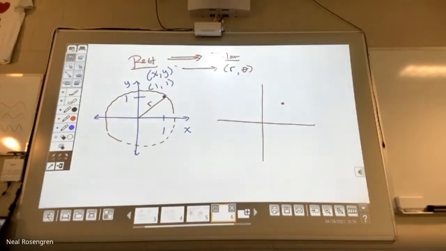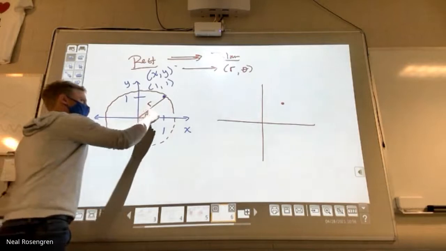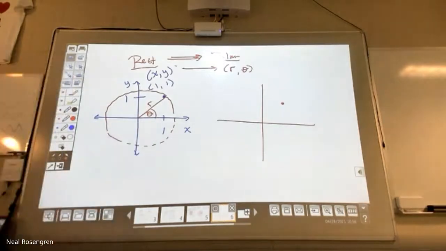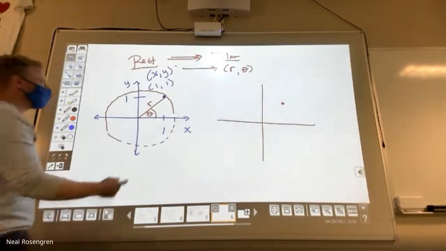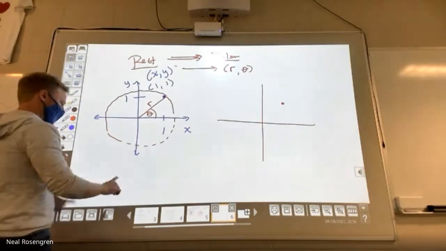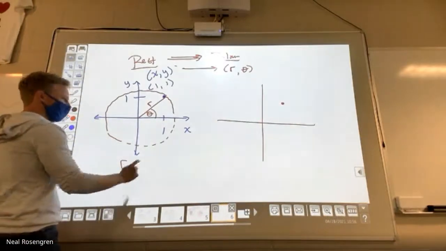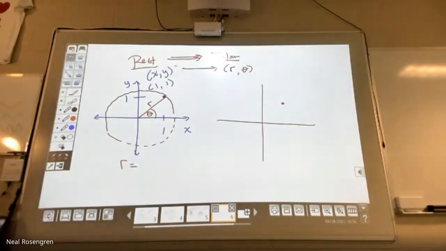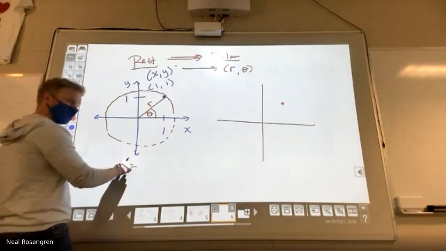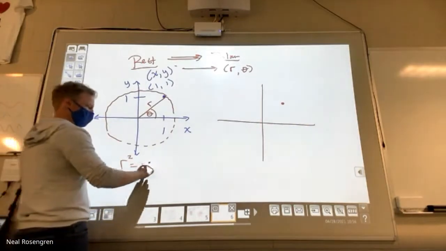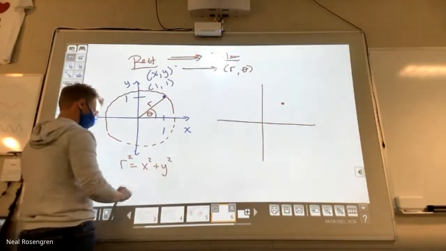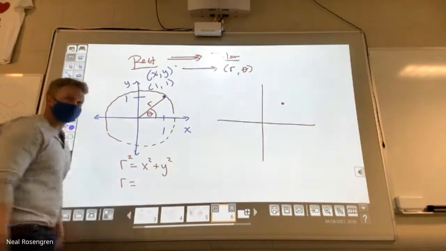And then I want to know the angle that it takes to open that up. So what do you think? If we know x and y, how can we figure out the radius? Yeah, right? And here's what we know: r squared is equal to x squared plus y squared. So what's r?